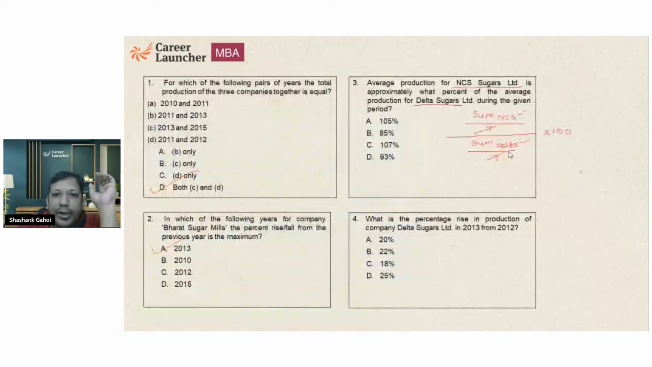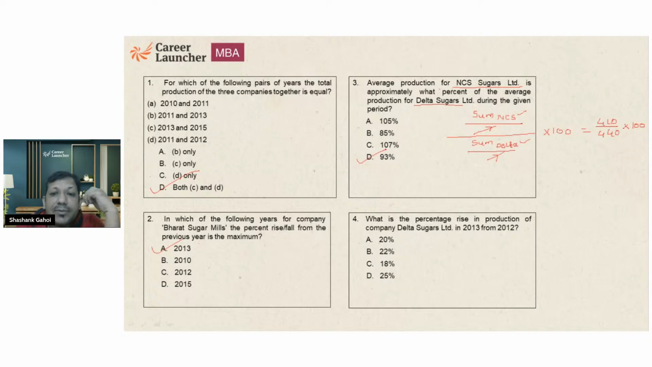So 410 divided by 440 into 100, and this is my answer. So I can say it is definitely greater than 90% and less than 100%, and there is only one option for it. So I can say the answer of this question is going to be option D. And there is no other option that is possible. Now let's see the next one.